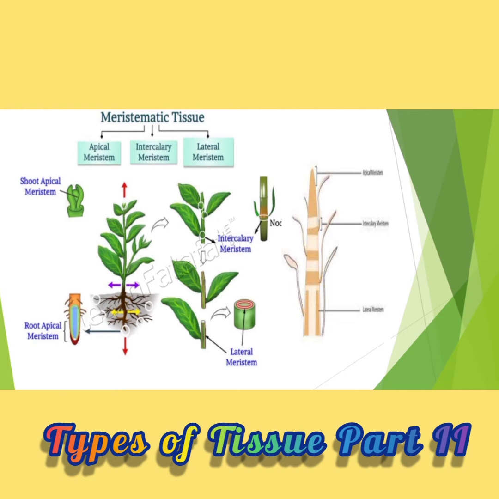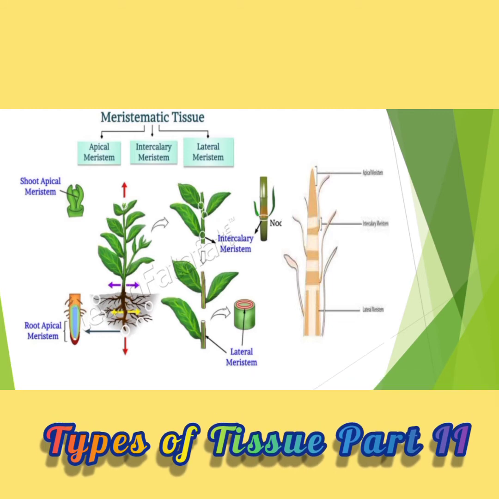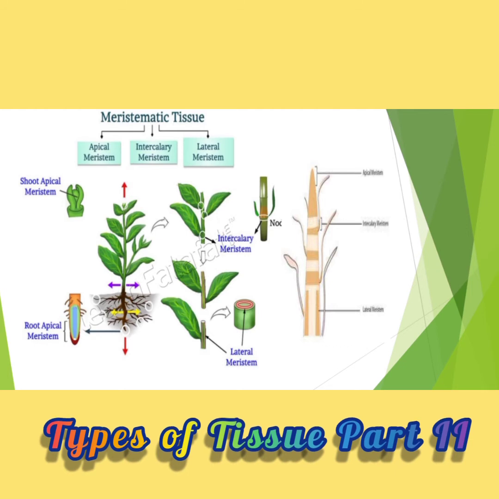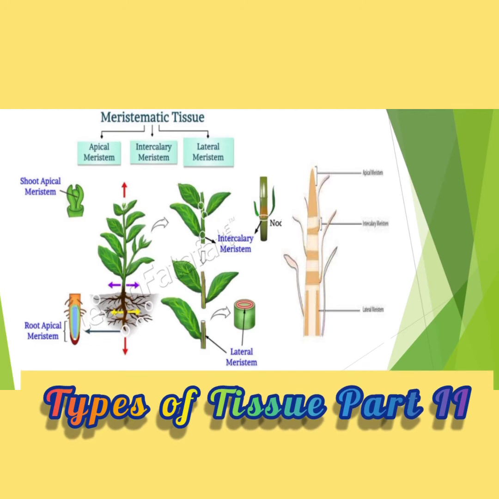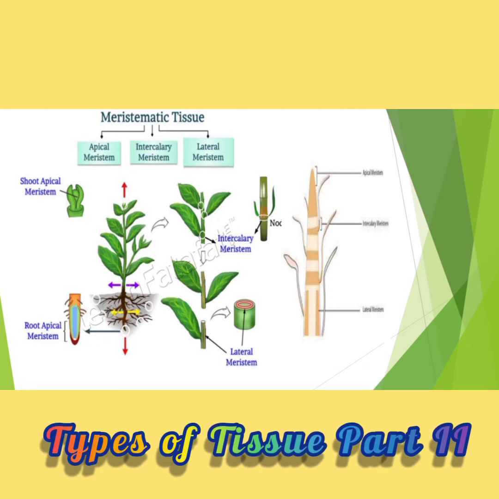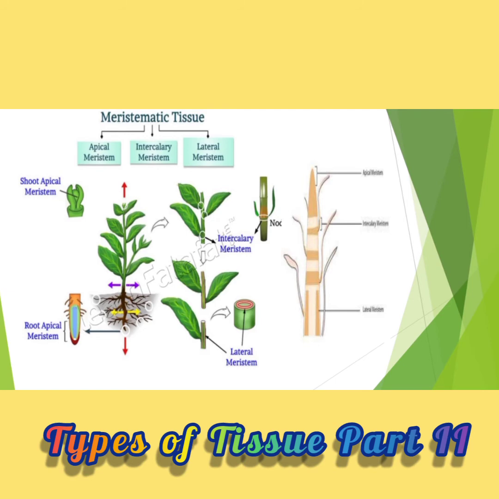That scale is considered a node, and the region between two nodes is known as an internode. The meristems present near the nodal region are known as intercalary.